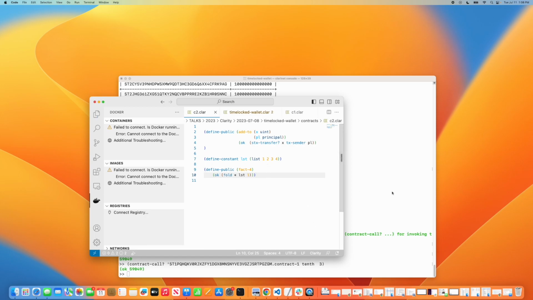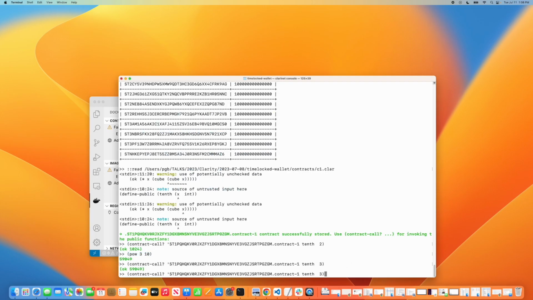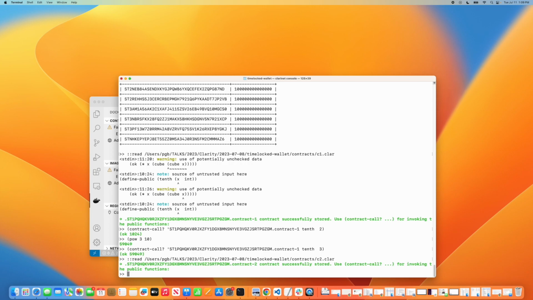Okay, we want to do that. And this is, I think, in contract C2. So I'm going to read contract C2 in. Okay, and then I want to run this factorial function. So I'm going to say contract call, let's give the whole contract name. So it gave us this.